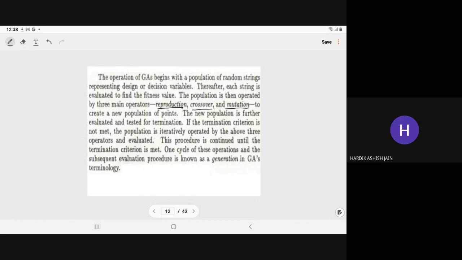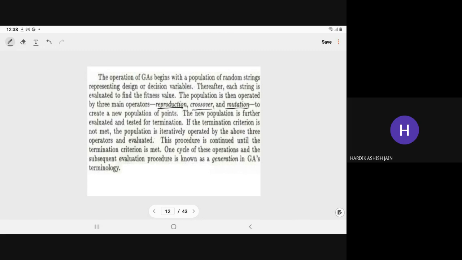For the second iteration, whatever population we get after these operations will be the initial population. You have to repeat this process iteratively 30 times. In the starting it is given to you that t max is equal to 30, so you have to repeat these operations 30 times to get the answer.